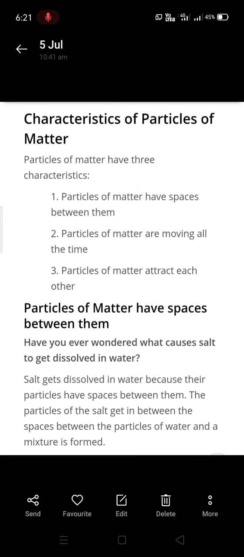Characteristics of particles of matter. Particles of matter have three characteristics, that is they have spaces between them, they are continuously moving and they attract each other. So for the first characteristic, particles of matter have spaces between them.